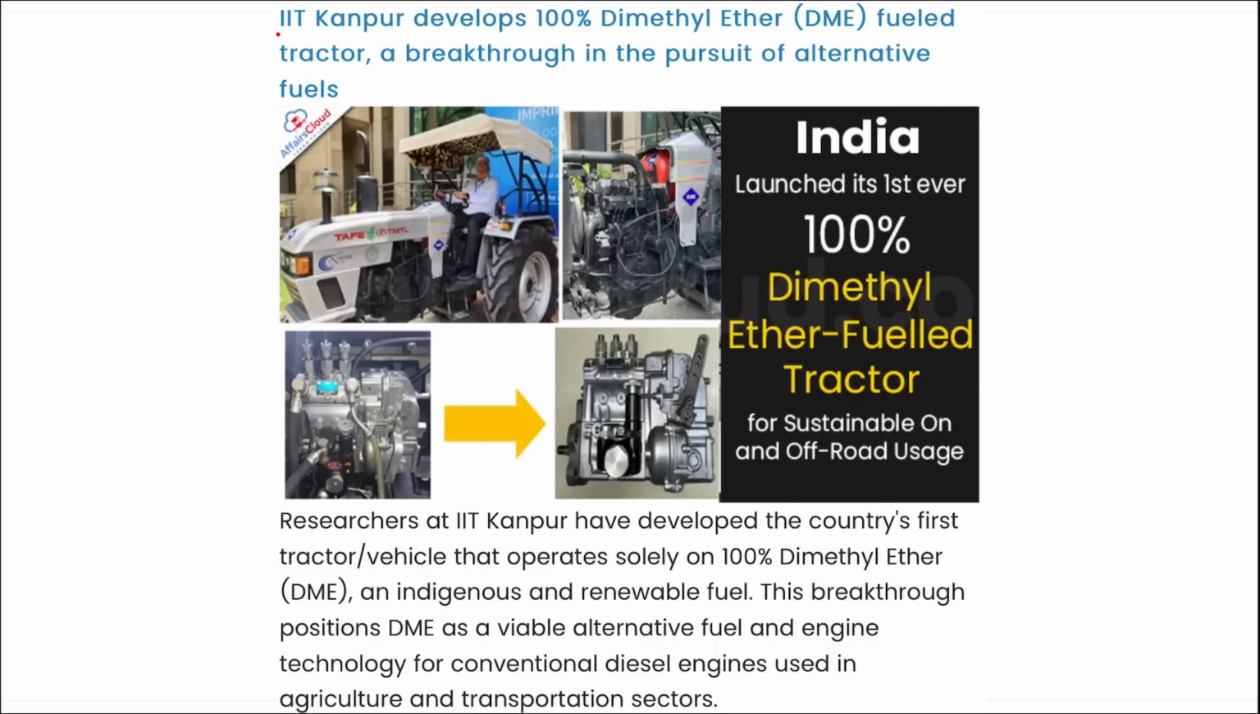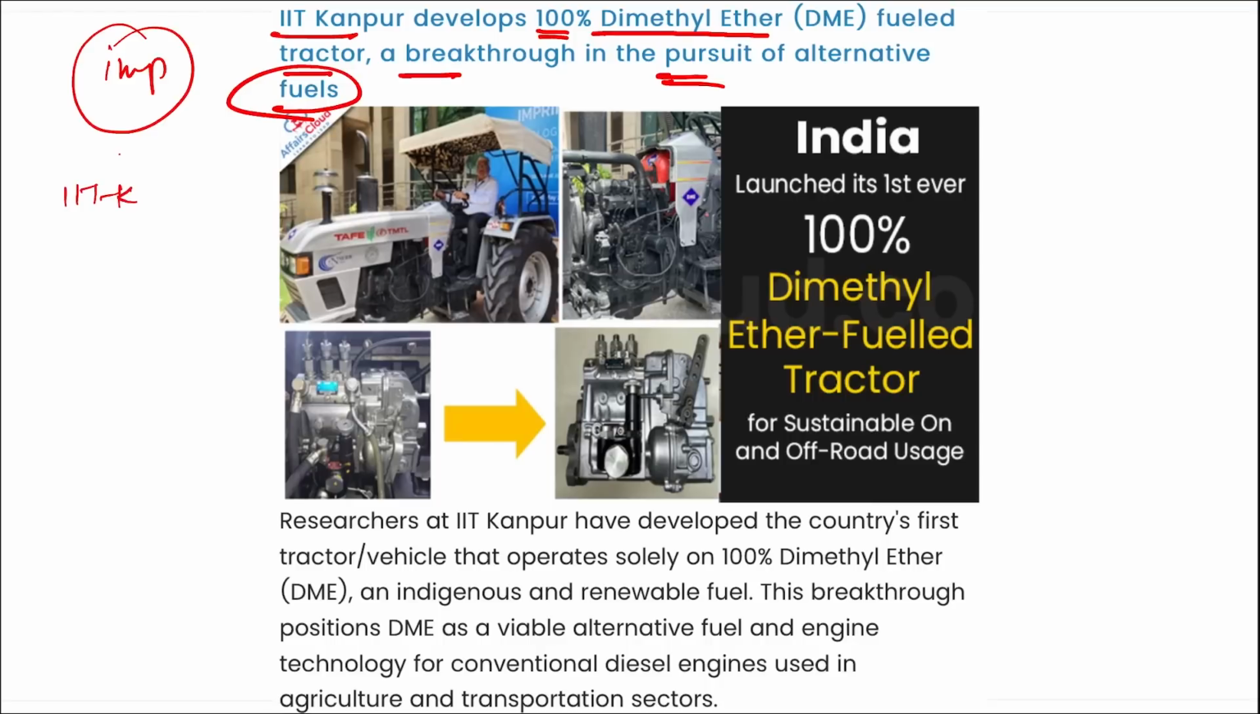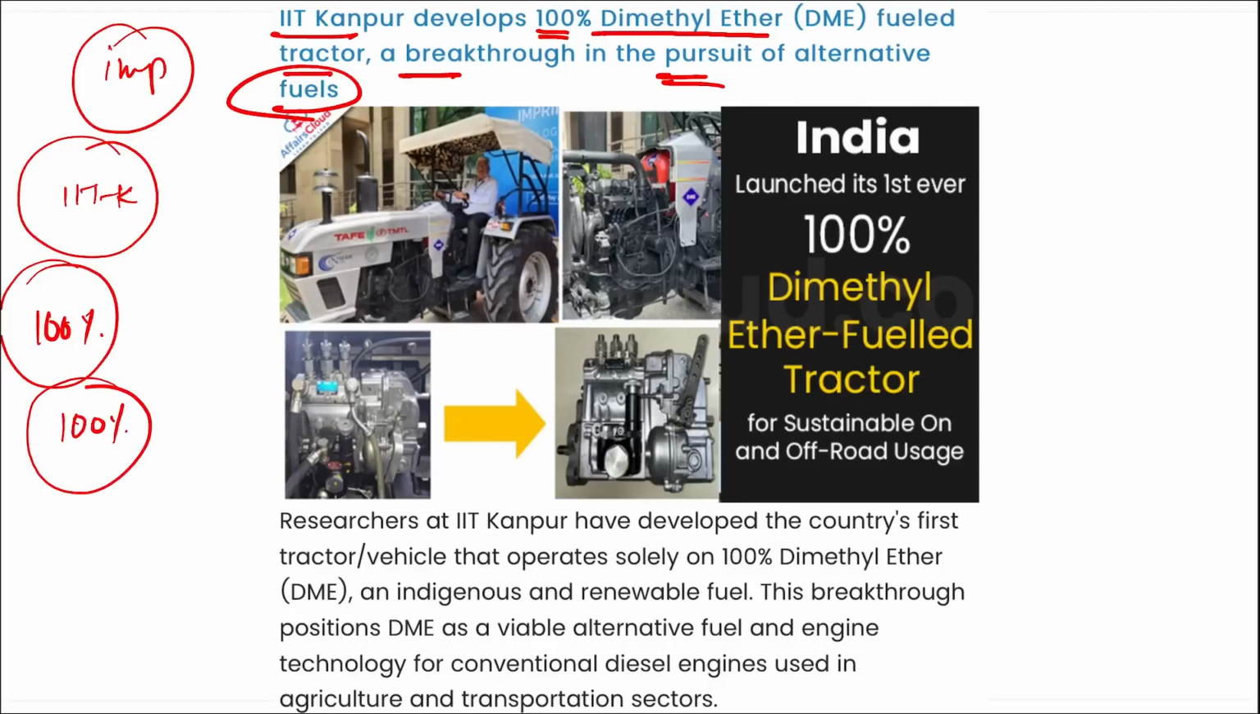Next is IIT Kanpur developed a 100% dimethyl ether fuel tractor, a breakthrough in the pursuit of alternative fuels. Important news, it is your IIT Kanpur. They have developed a 100% dimethyl ether fueled tractor, right? This will be working on 100% dimethyl ether, right? This is an indigenous and renewable fuel.